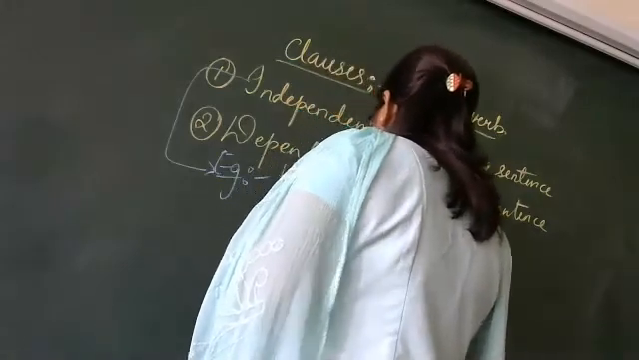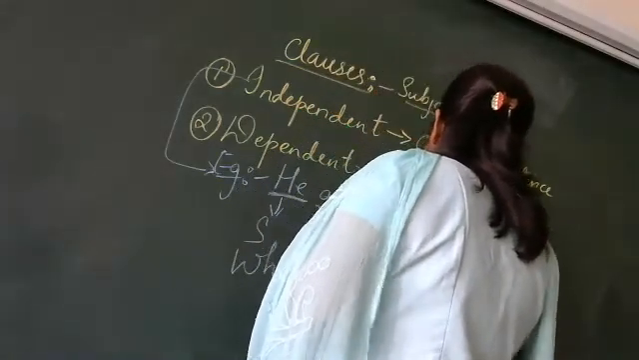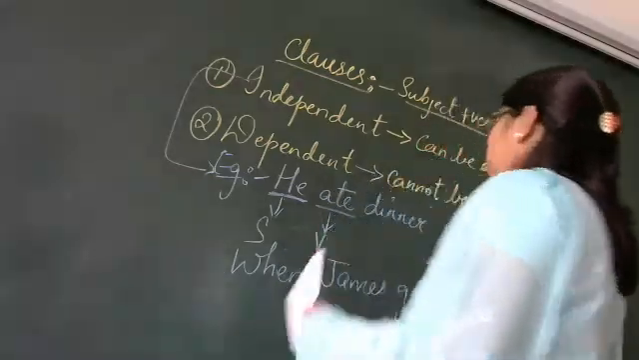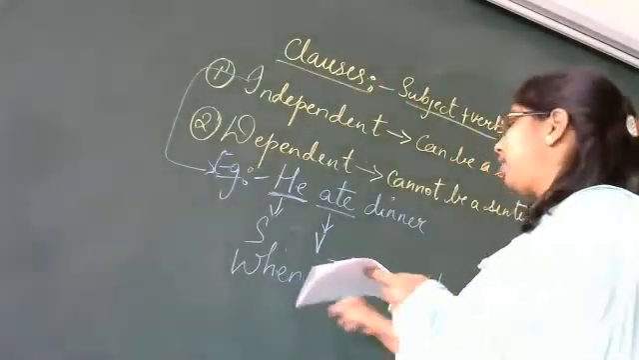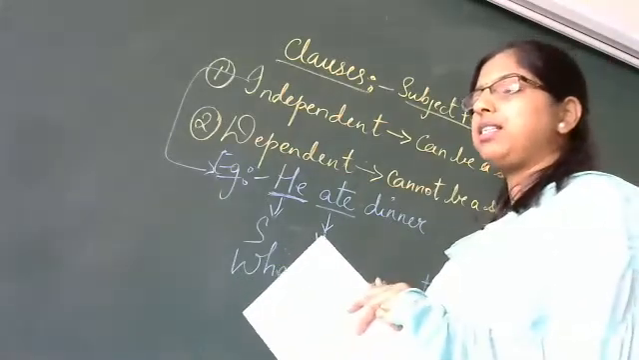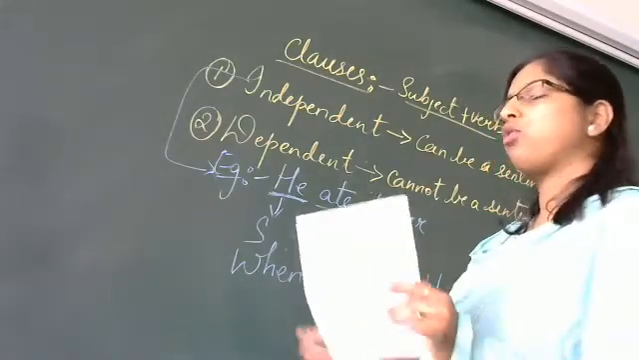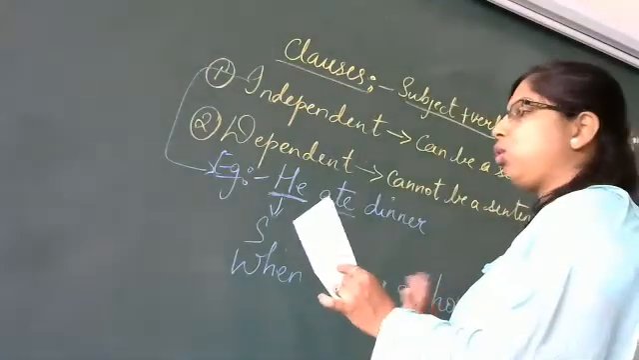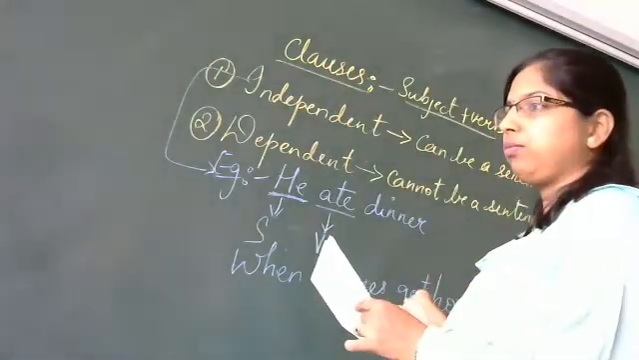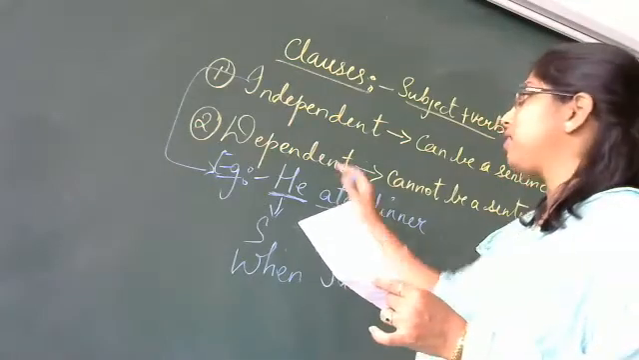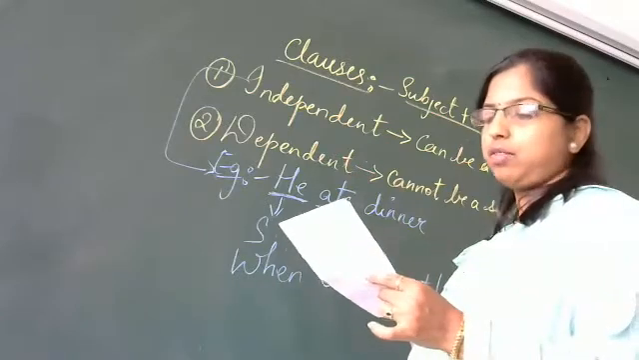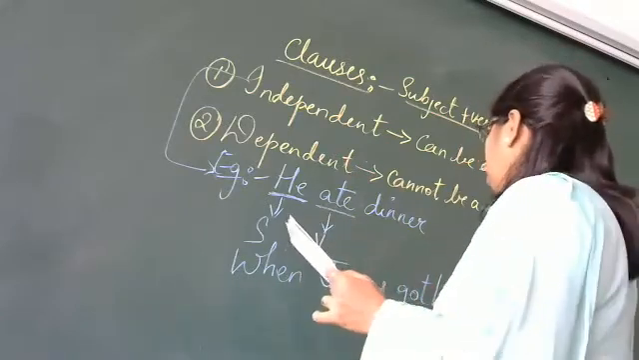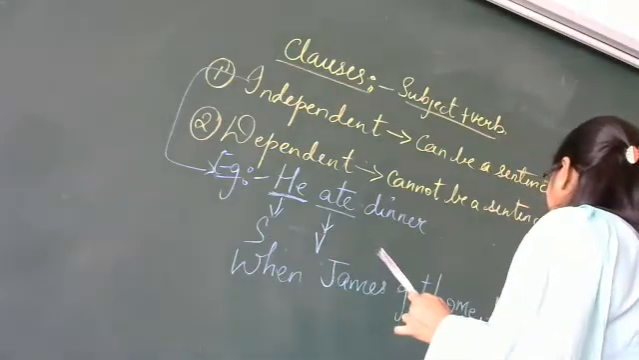Now, the second sentence if I give you, when James got home. Only this much is the sentence. When James got home. Is it a complete sentence? Is it making any sense? When James got home? It is half. You don't know, when James got home, what did he do? It is half. So that means we need to add on something. That means this part is dependent on some other words. So what is that now? When James got home, comma, he ate dinner.